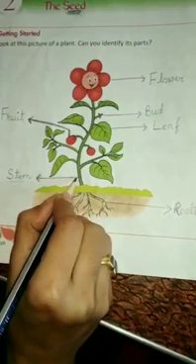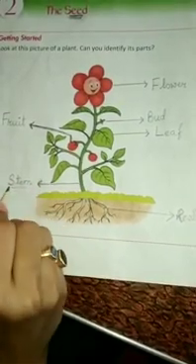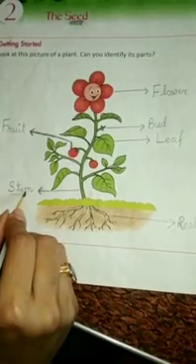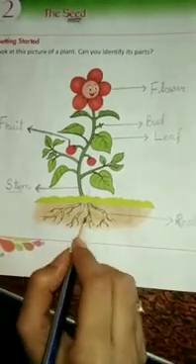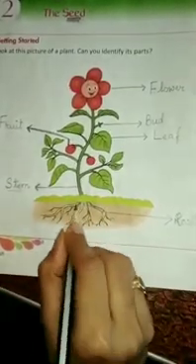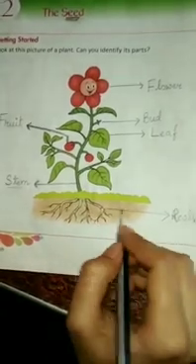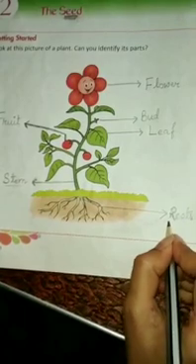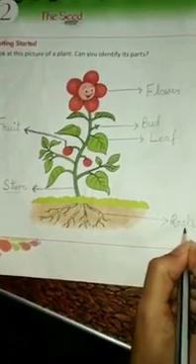Then students, this green color thing is called stem. Okay, so give an arrow mark from here and write the spelling stem. S-T-E-M, stem. And finally, these are called the roots. Okay, so give an arrow mark from here and write the spelling roots. R-O-O-T-S.